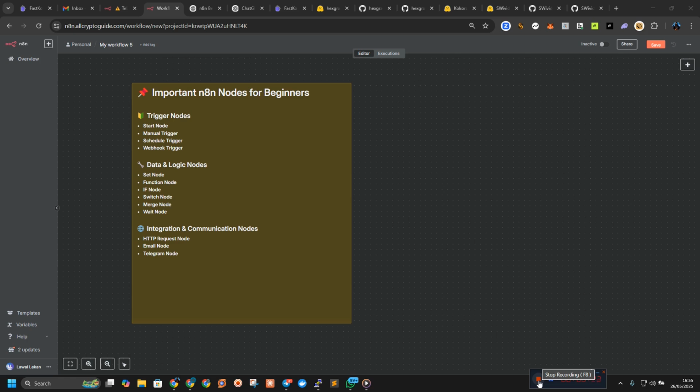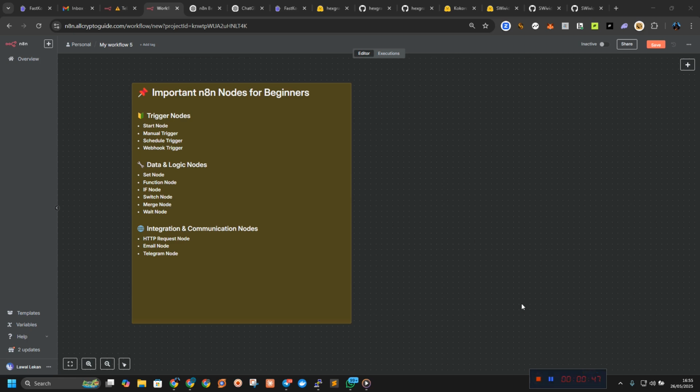There are also other nodes that we call community nodes, which you have to install before you can get access to them. There are a lot of nodes, but these are the important ones you would like to know before you get started. Number one, we call it the start node.